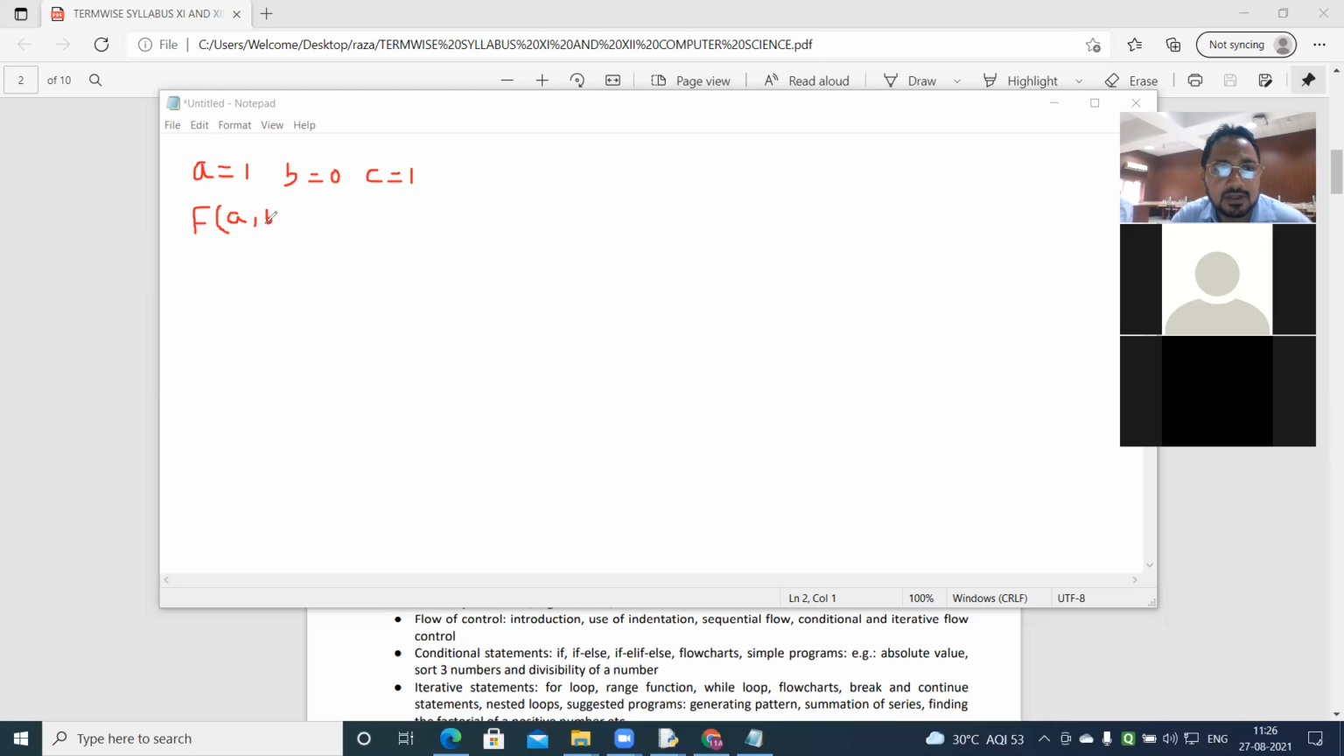First, I will take a very simple example. F is equal to A dot B naught plus B dot C. What will be the result of it?